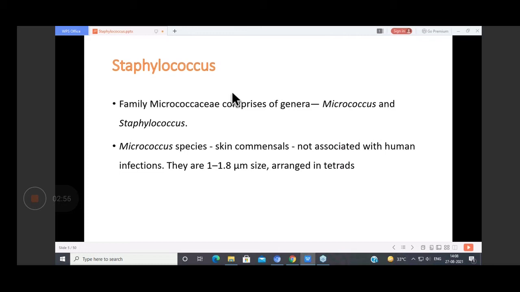Staphylococcus is a gram-positive bacterium. You must by now know that there are two important groups of gram-positive cocci, Staphylococcus and Streptococcus. Micrococcus is also a gram-positive coccus, a skin commensal arranged in tetrads, and its size is bigger than that of Staphylococcus, 1 to 1.8 micron, and it is not associated with human infection.